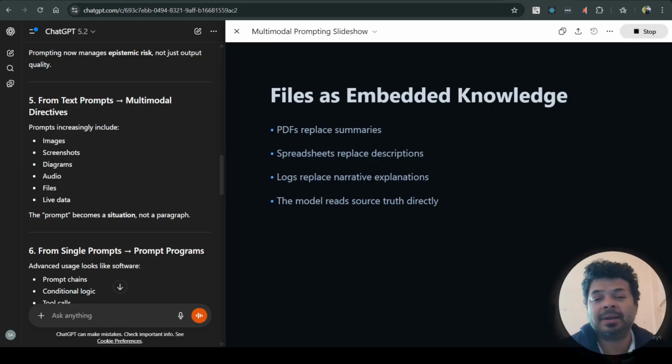Files as embedded knowledge. PDFs replace summaries. Spreadsheets replace descriptions that you would need to put in otherwise. Logs replace the narrative explanation trying to sum up the events that happened at one time, with timestamps. The model reads the source truth directly.